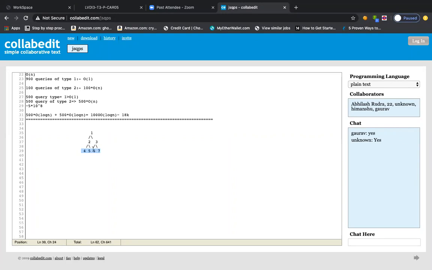And then let us say we combine 4 and 5, and the leader is 2, right? So we combine the 4 and 5 elements and call it a group of 2. And then again we combine 6 and 7 and call it a group of 3, right? And then again we combine 2 and 3 and call it one group. So 1 represents all the elements of the array, but 2 represents only partial elements of the array, and 3 in the same fashion represents the other half of the array, right?